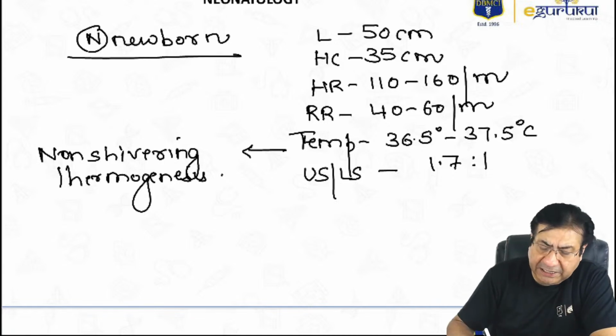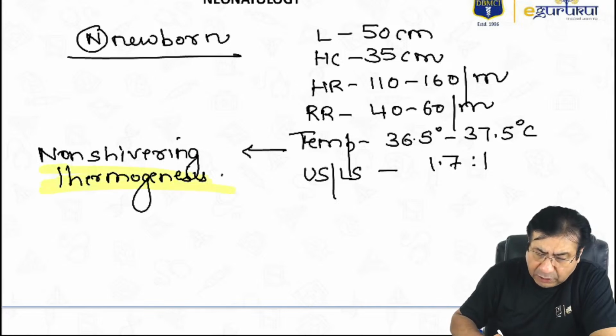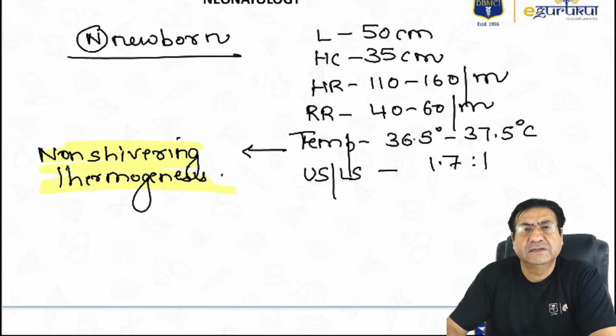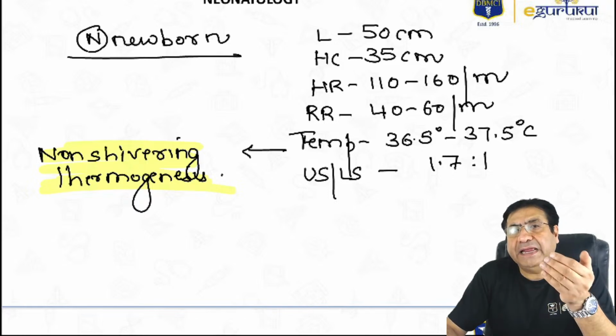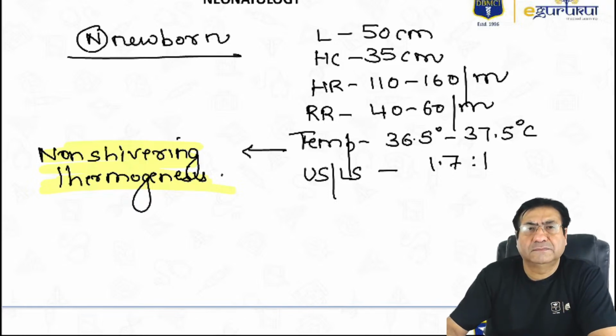Normal newborns cannot shiver. So the most common method by which newborns generate heat is called non-shivering thermogenesis. The newborns produce heat by a mechanism called non-shivering thermogenesis, and that is basically heat production through brown fat.